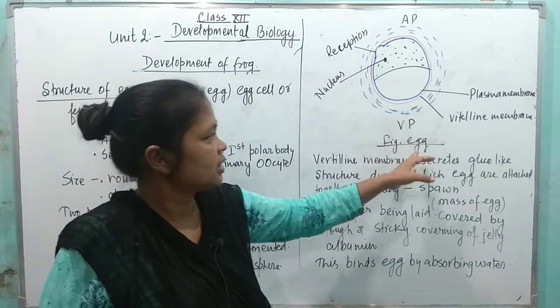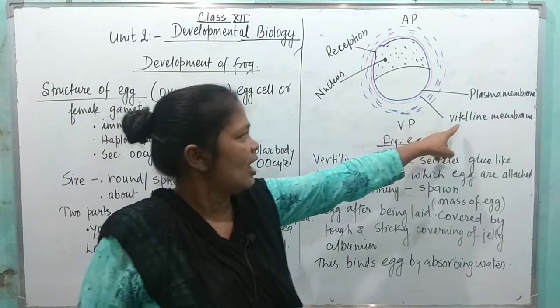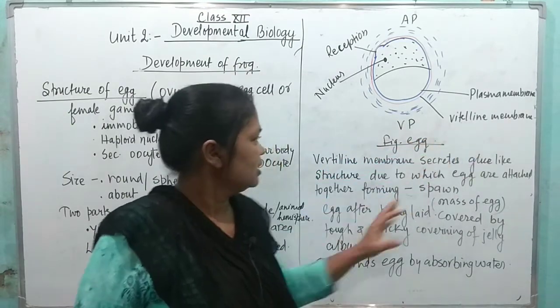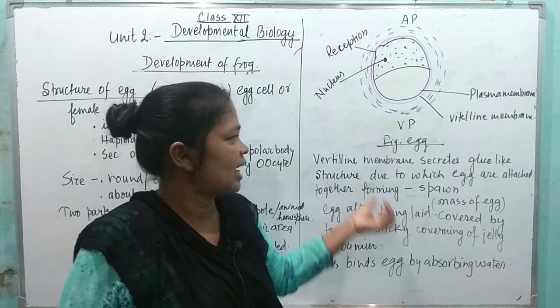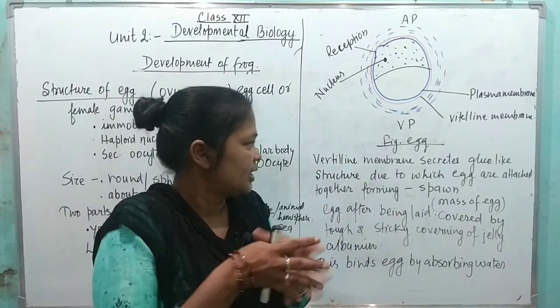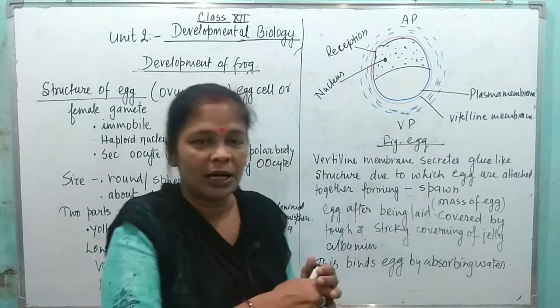So here this is the structure of the egg. This is the Valtellin membrane. This Valtellin membrane secretes a glue-like substance which helps the eggs attach together and form a mass.